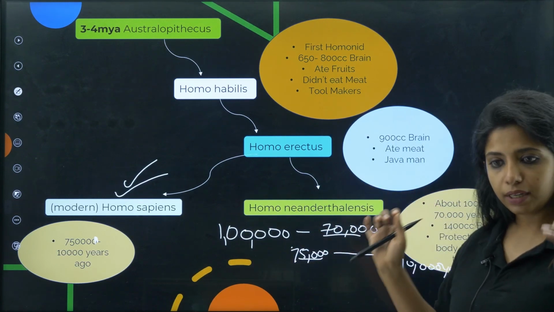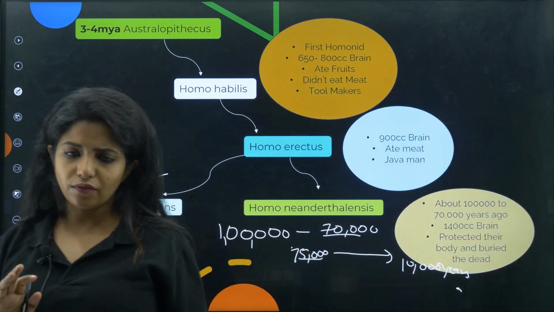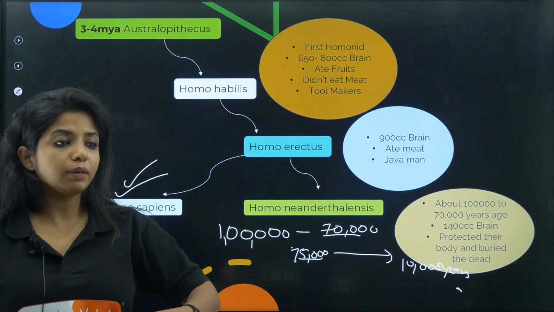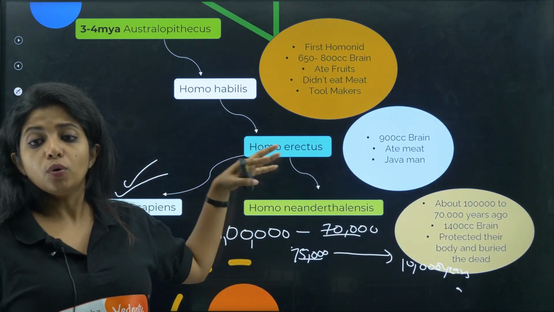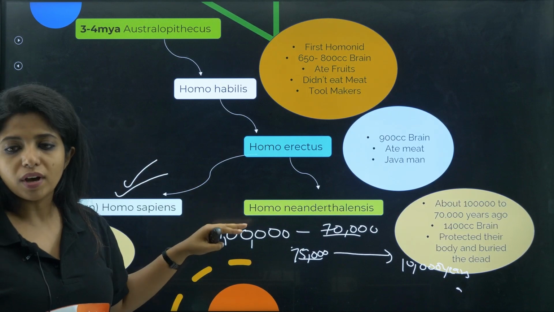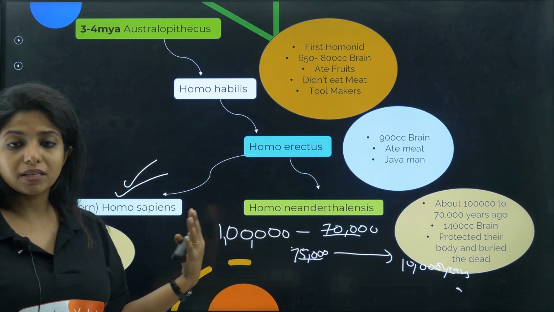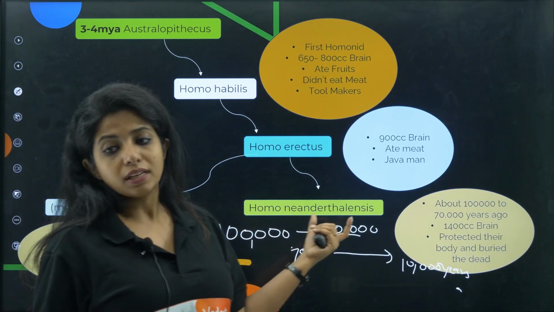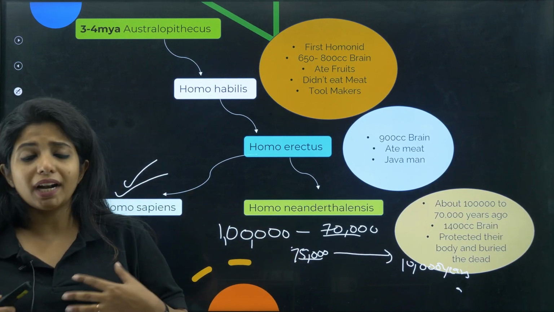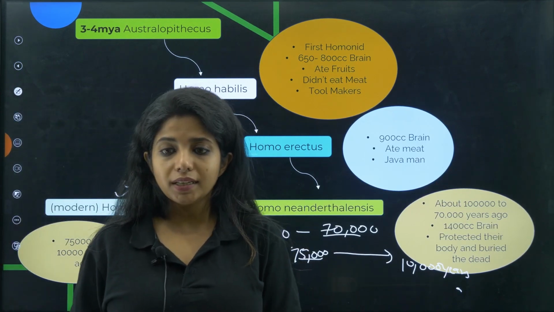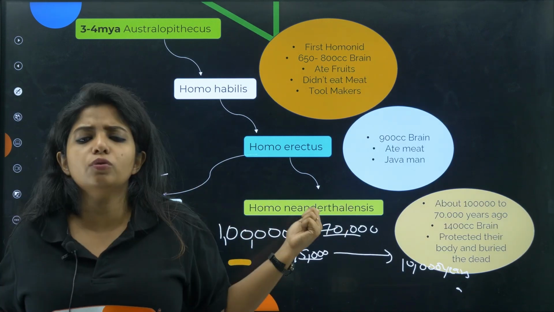So if you are getting confused, I'll make it easy for you. Homo erectus was there. They had 900 cc of brain. They ate meat. They were Java men. They were already moving around areas. Homo erectus is not given in your NCERT, but you had something else also who gave rise to these two organisms. We had Homo neanderthalensis, which moved around to Europe, Asia and so on, and they were found from 1 lakh to 70,000 years ago. They had 1400 cc brain. They used to protect their body, they used to bury their own people. They went through the ice age and were able to combat everything.